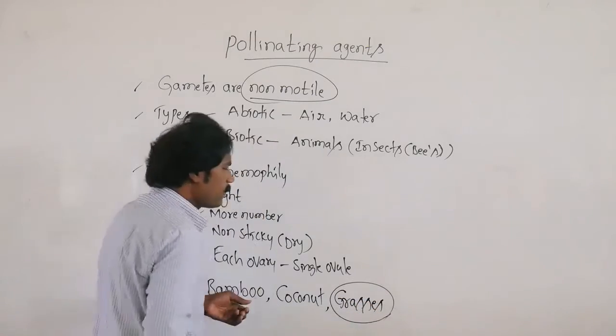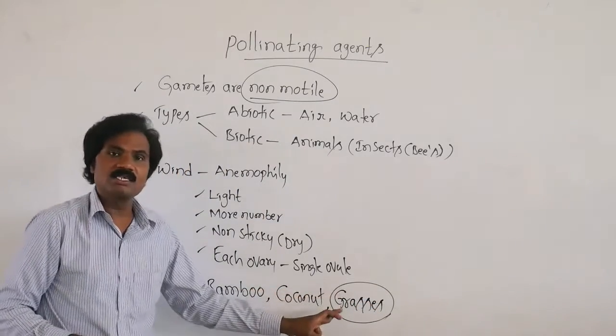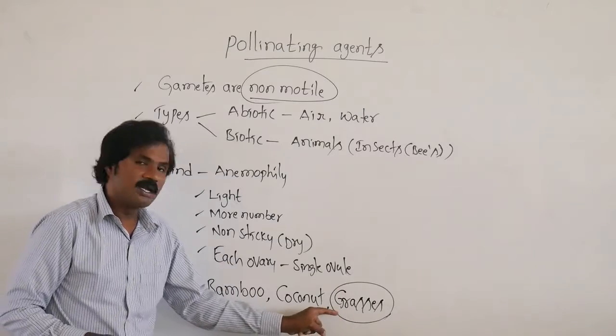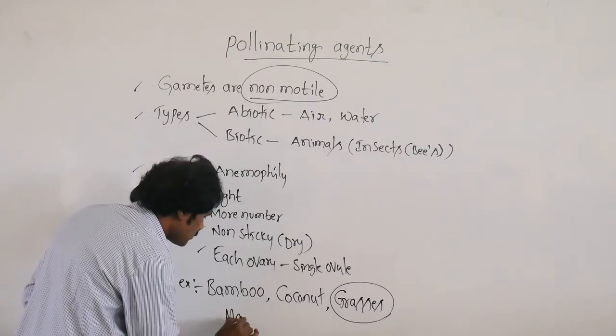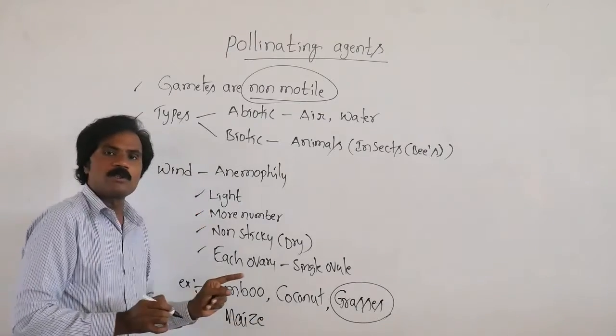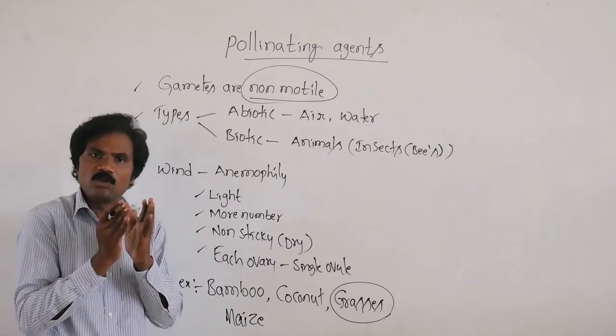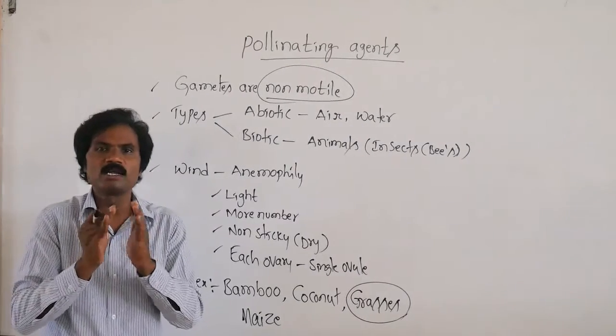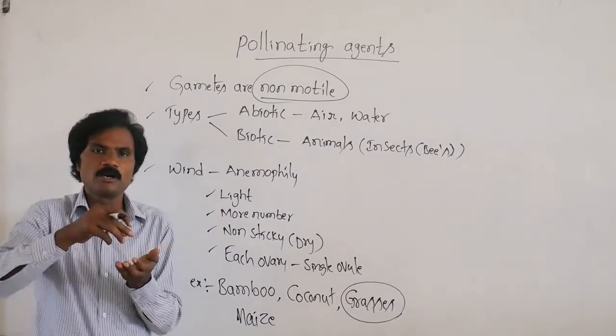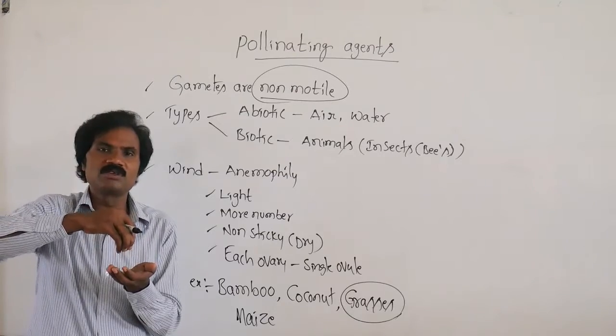So more probably in grasses, mostly it takes place, as well as in maize. A single ovary consists of a single ovule, a group of multiple numbers. It forms in the form of the cob, that means a tassel.